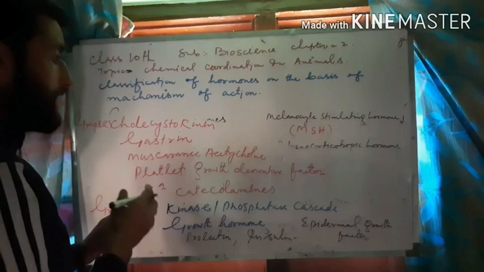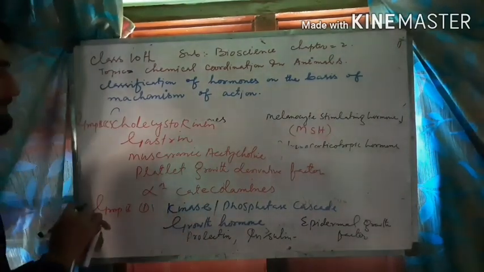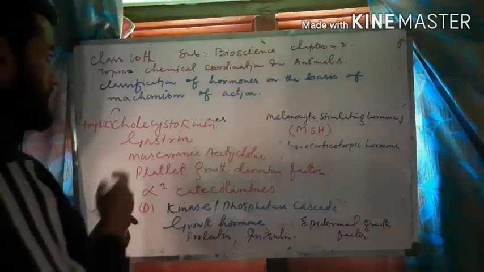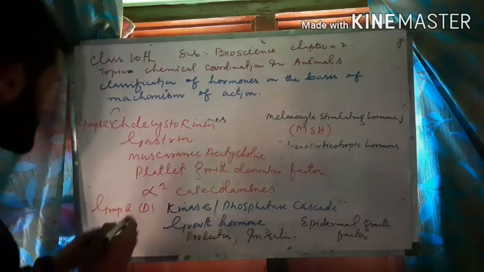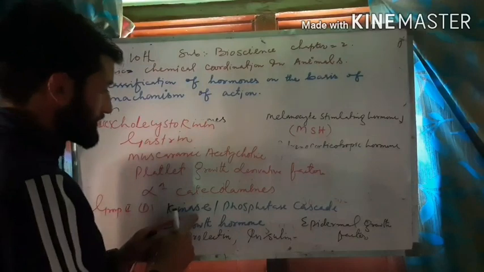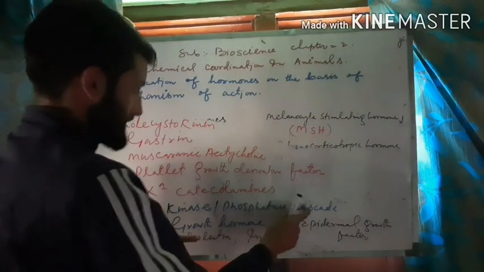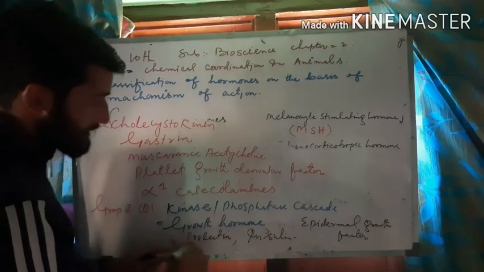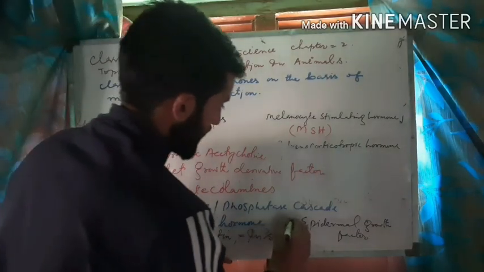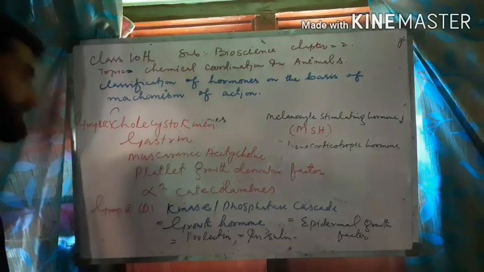You have to only take the concept, otherwise it may help in the higher classes. So what we have discussed, the group 2D, the second messengers are kinase and phosphatase cascade. It includes the hormones growth hormone, prolactin hormone, insulin hormone, epidermal growth factor.